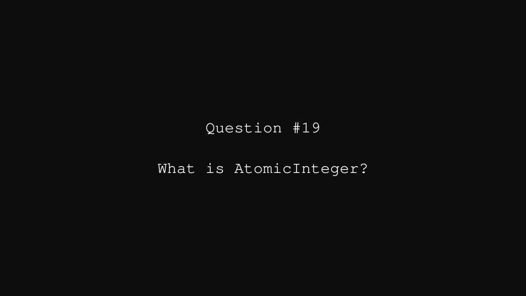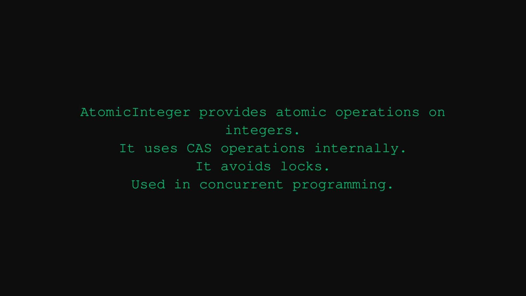Java interview question. What is AtomicInteger? AtomicInteger provides atomic operations on integers. It uses CAS operations internally. It avoids locks and is used in concurrent programming.